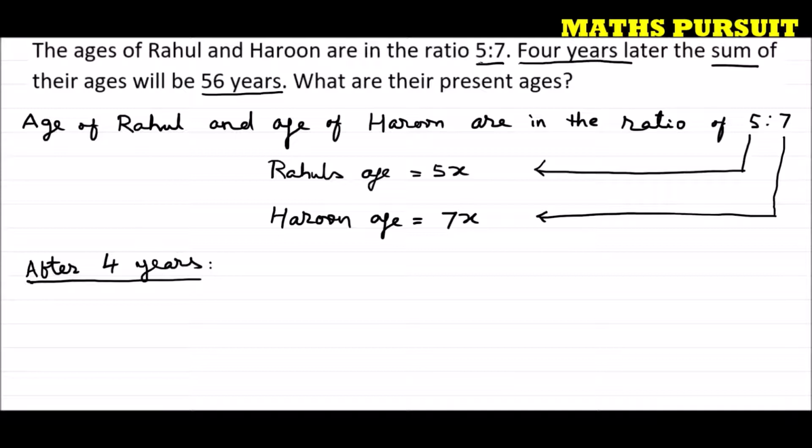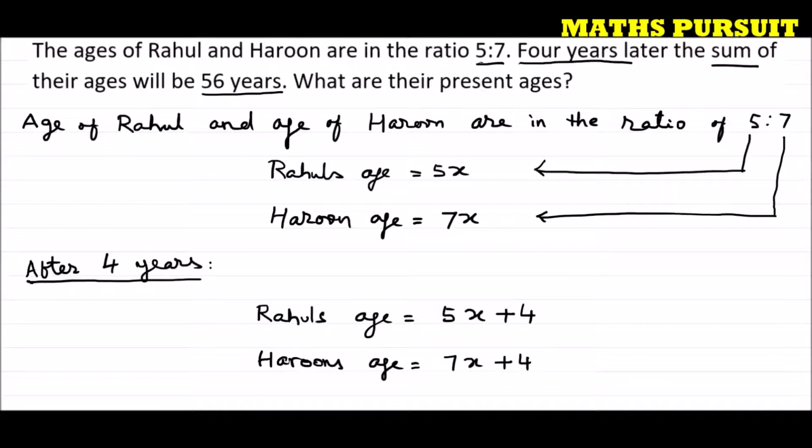After 4 years, Rahul's age is equal to 5x plus 4. Why 5x? Because we have already assumed Rahul's age to be 5x and Harun's age to be 7x. For that reason, we are just adding 4, so that we can get the age after 4 years. Similarly, Harun's age is equal to 7x plus 4 after 4 years.